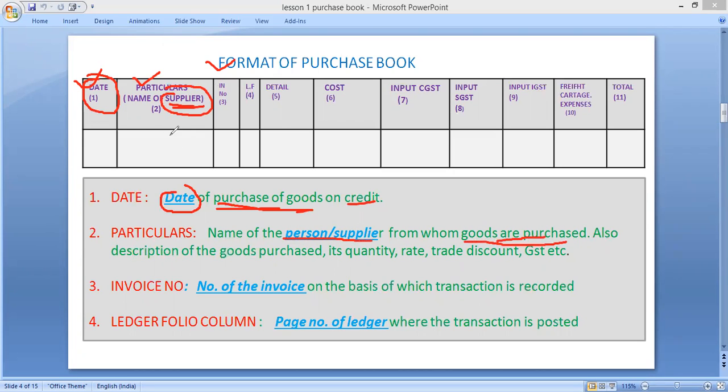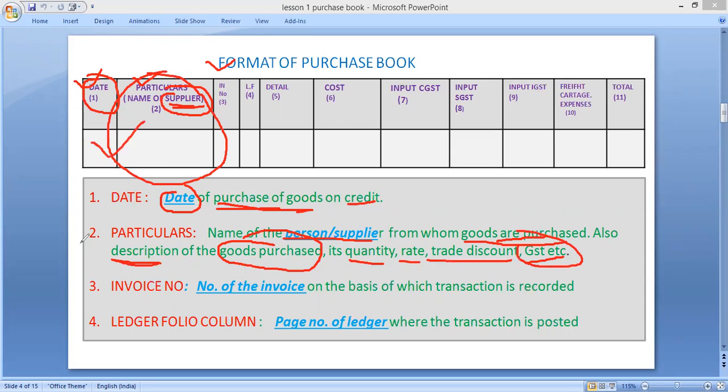Also in this column we have to give a description. What kind of goods we have purchased? We have to give a brief description, meaning what quantity of goods you have purchased, what is the rate of those goods, if any trade discount is allowed, if any GST, CGST, SGST has been added. In brief, we have to record that in this column.